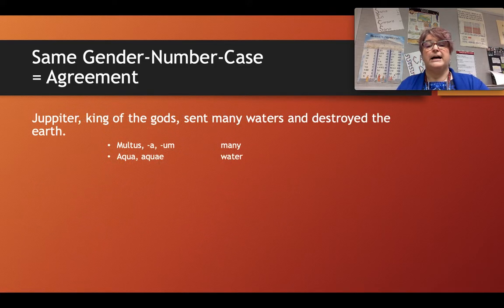Jupiter, king of the gods, sent many waters and destroyed the earth. In this sentence, we're going to see if we can write the phrase many waters into Latin. Can you decide what declension the adjective many and the noun water belong to?